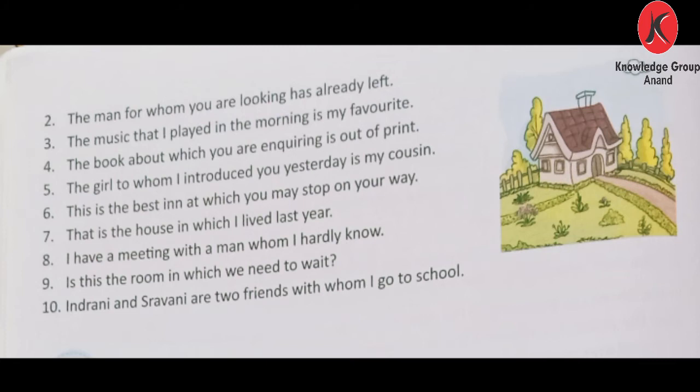Number 4: The book about which you are inquiring is out of print. Now, which is the relative pronoun here? Which. And the preposition is about. So, we'll remove the relative pronoun which and we'll rewrite the sentence like this, changing the position of the preposition: The book you are inquiring about is out of print.